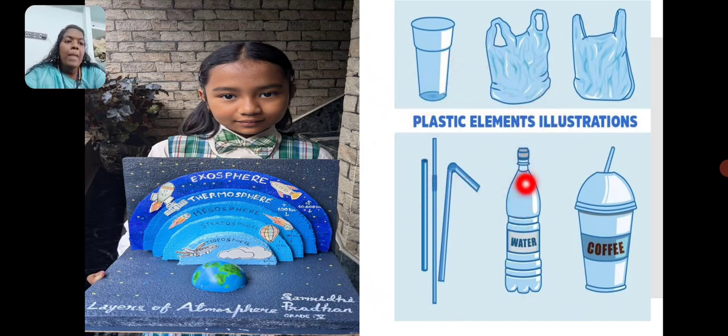For plastic water bottles, let's use steel water bottles. For coffee cups, you can use steel cups. For plastic bags, you can use paper bags, etc. So instead of this plastic cup, we can use a steel cup. For straws, we can have a paper straw, we can make it, right? So do not use these one-time use plastics in our daily life.